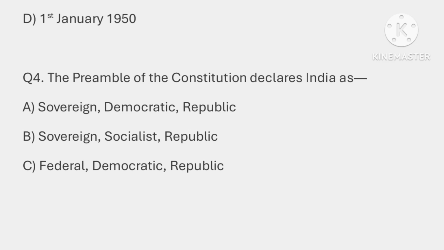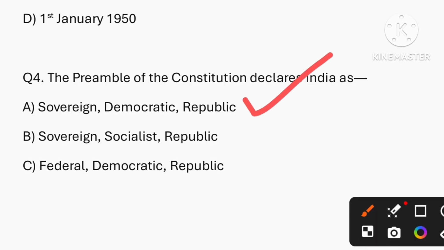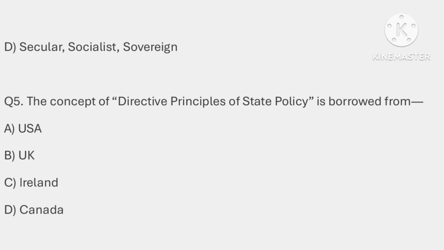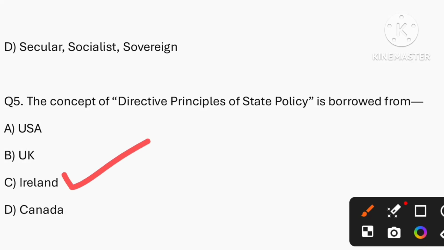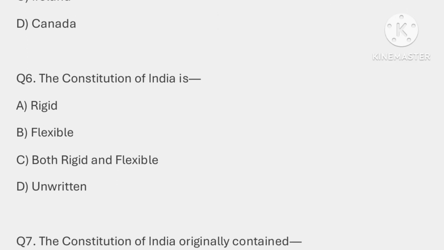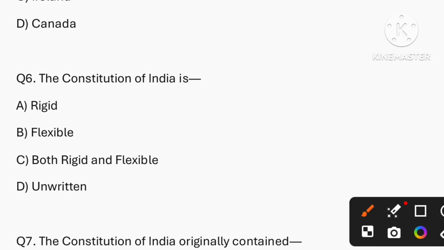Question number 4. The preamble of the Constitution declares India as sovereign, democratic and republic. That is option A is the correct answer. Question number 5. The concept of directive principles of state policy is borrowed from. So the correct answer is option C, that is Ireland. Question number 6. The Constitution of India is, so the correct answer is option B, that is flexible.